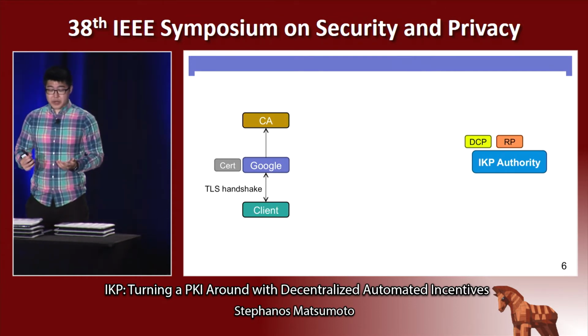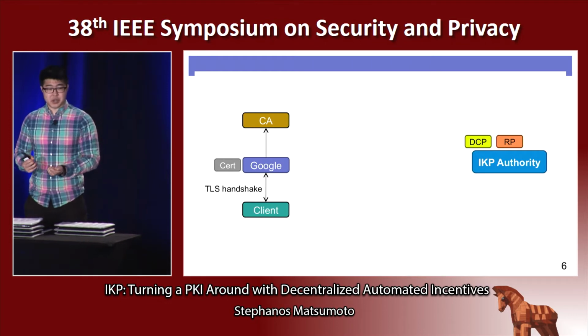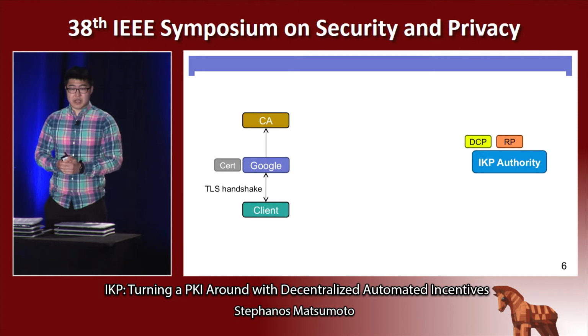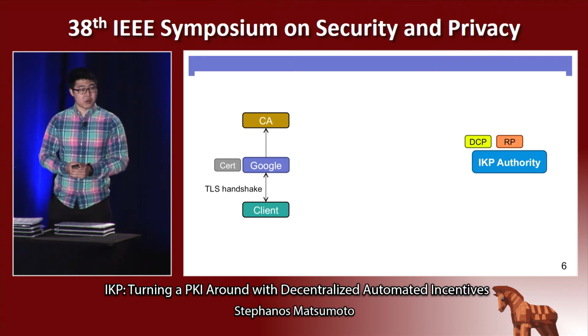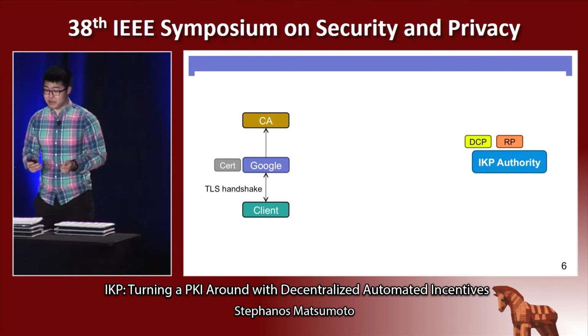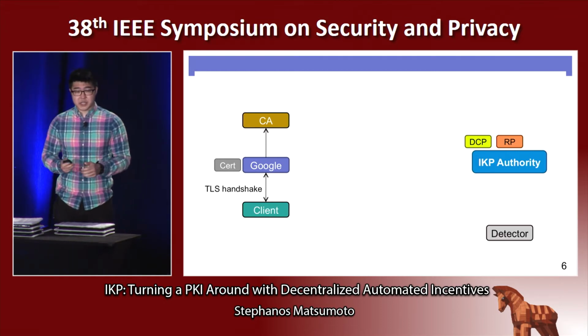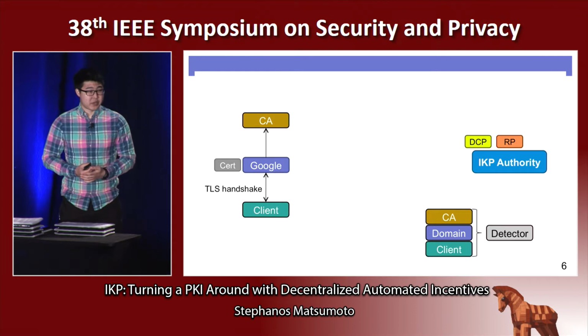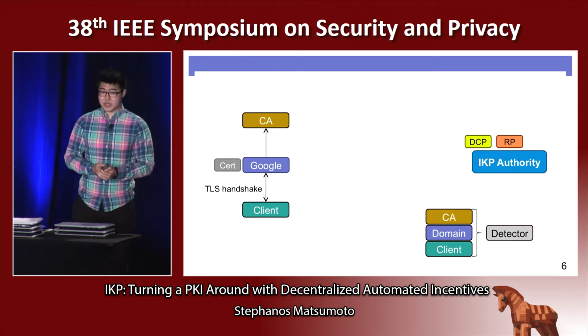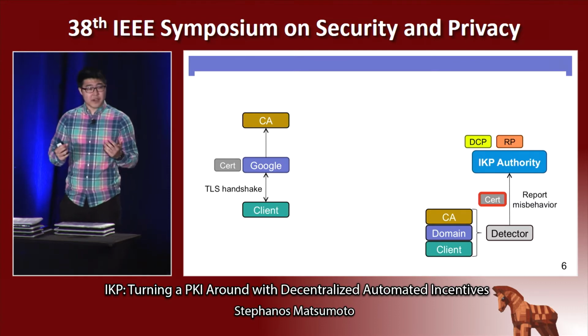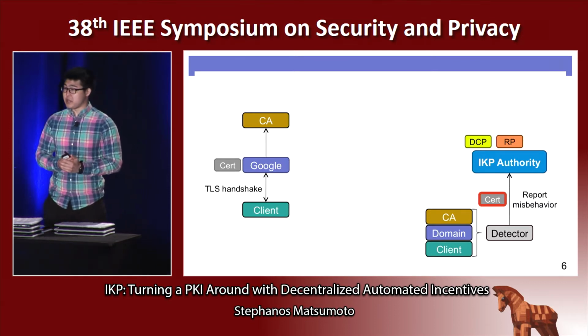And the IKP Authority is going to maintain all of this information locally. So we can see that if the IKP Authority publicizes this information, then all of that is publicly available. And let's say that a detector comes along, and the detector can be a CA, a domain, or a client. So it can be anybody in the IKP infrastructure. And if they find a certificate they believe to be unauthorized, they can report that to the IKP Authority.